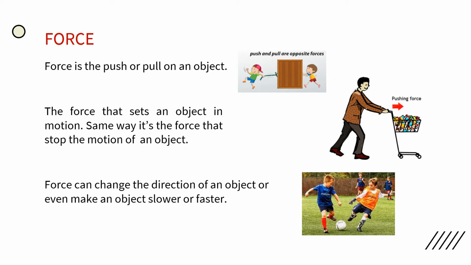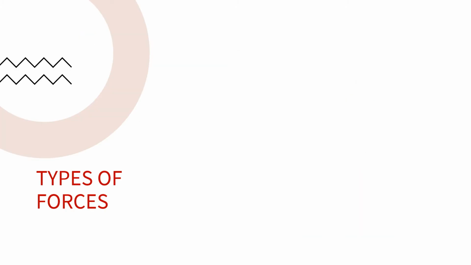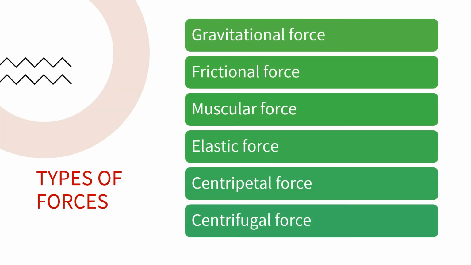When you play hockey, cricket or football, you use force to throw the ball, catch the ball, lessen its speed or even change its direction. So, force can change the direction of an object or even make an object slower or faster. Look around you and you will see many forces in action. There are different types of forces: gravitational force, frictional force, muscular force, elastic force, centripetal force, and centrifugal force.